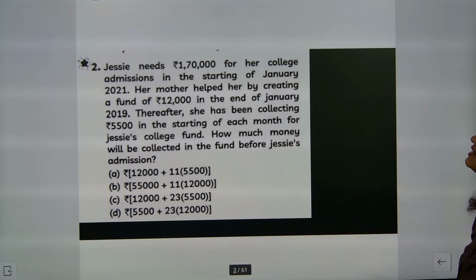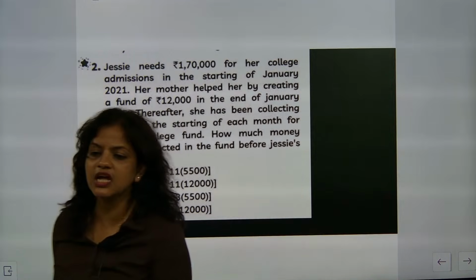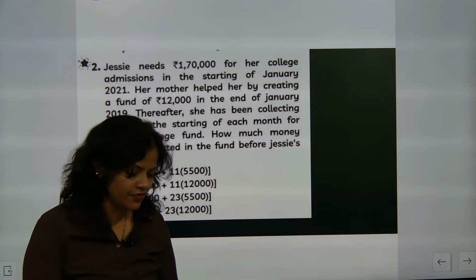So Jessie needed this much for her college admission in the starting of January 2021. Her mother helped her by creating a fund of 12,000 rupees at the end of January 2019. Thereafter, she has been collecting this much in the starting of each month for Jessie's college fund. How much money will be collected by Jessie's admission? So how many years are there? Please kindly start solving this question, your time starts now. Come on, go for this question, everyone.